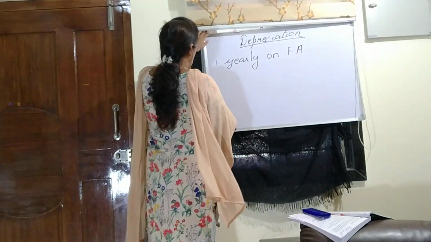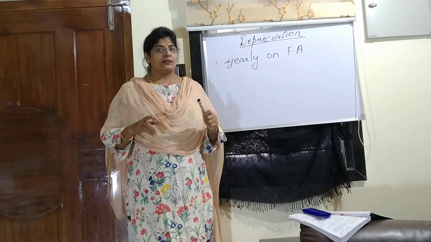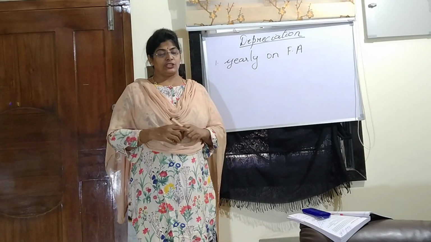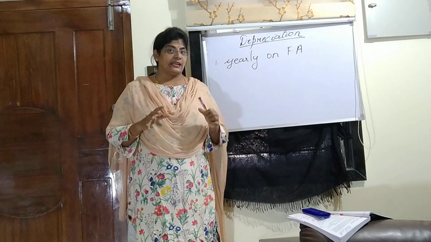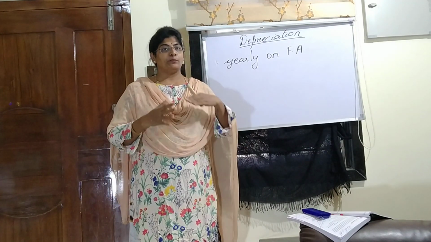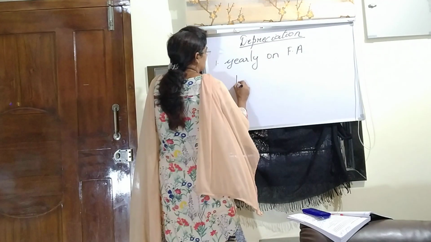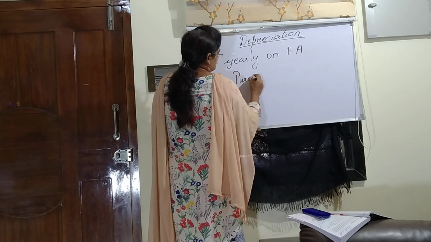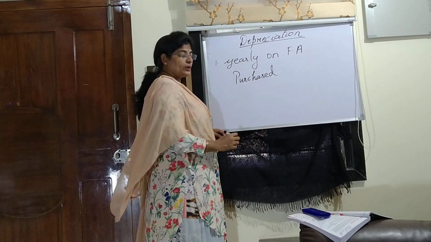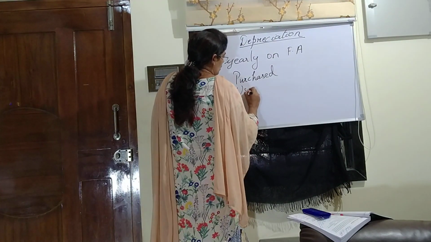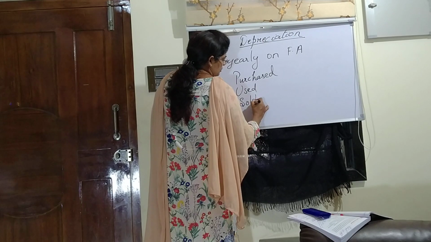So to begin with the accounting treatment, when we are calculating depreciation, you should be very careful that the depreciation is always calculated on the asset which is put into use in the organization. So you should be very careful when was the asset purchased, and how long has it been used, or if it is sold, when was it sold.